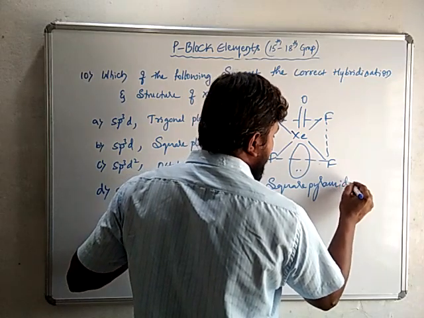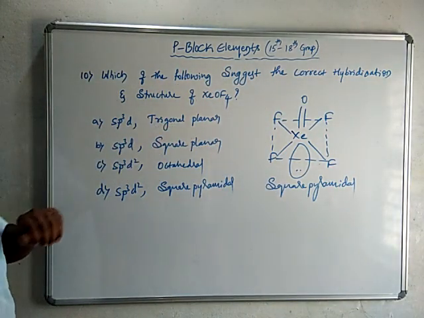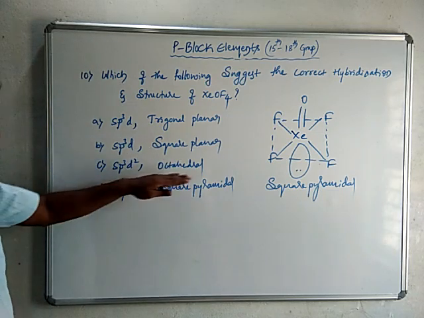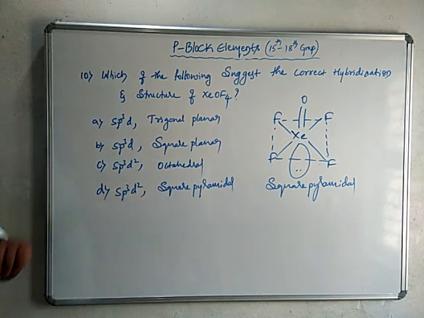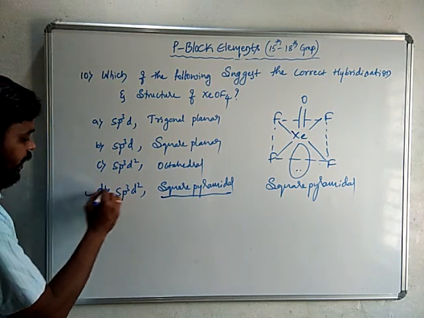Among the given options, sp3d trigonal planar, sp3d square planar, sp3d2 octahedral and sp3d2 square pyramidal, the correct option here is square pyramidal. So hence option D is the right answer.